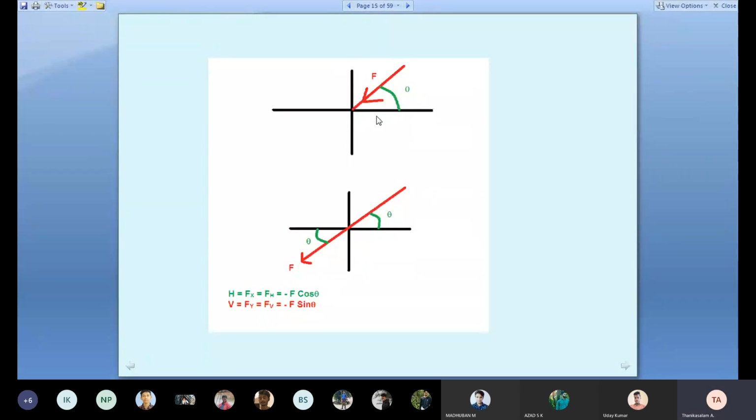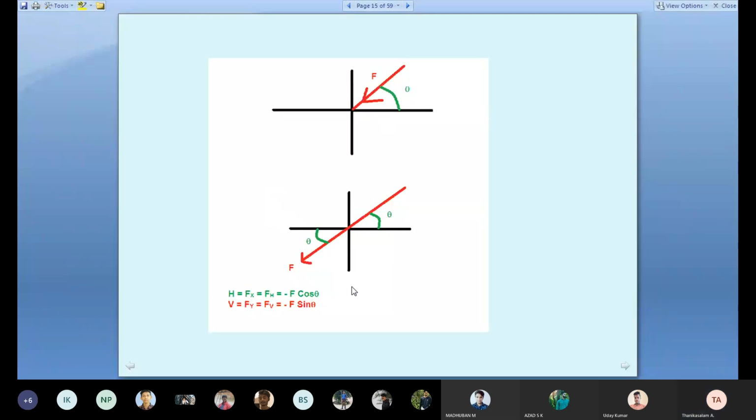Sometimes the diagram is given like this, and you think these forces are acting in the first quadrant. But see the arrow mark. The arrow mark means the line of action, and it goes to the third quadrant. Students, this is very important. Don't think this force is lying in the first quadrant. It goes to the third. See the arrow mark. So you have to project it into the third quadrant, and the angle also you have to change with respect to x. Here also with respect to x, third quadrant.